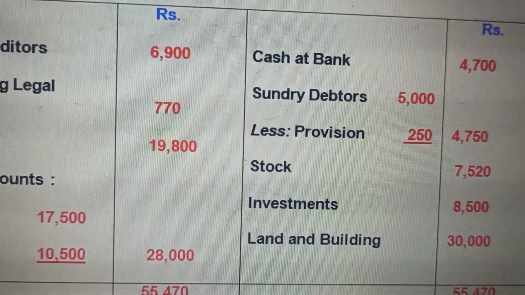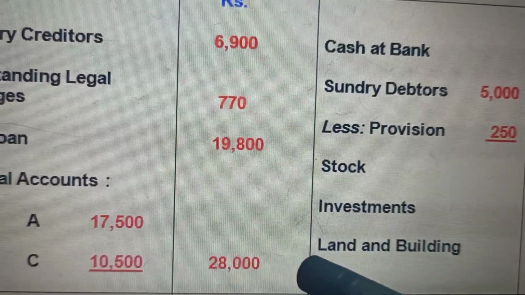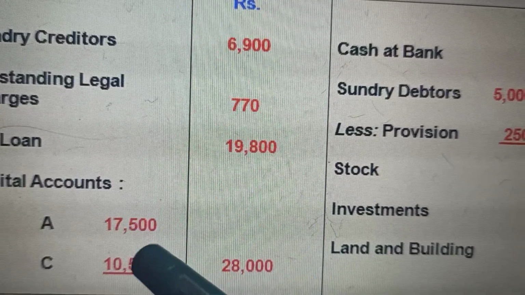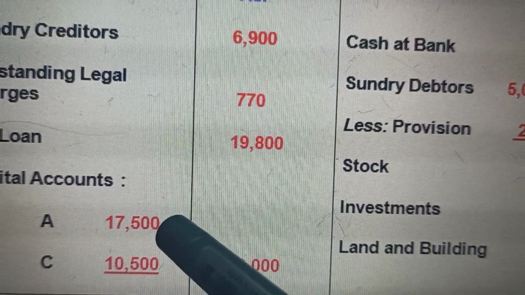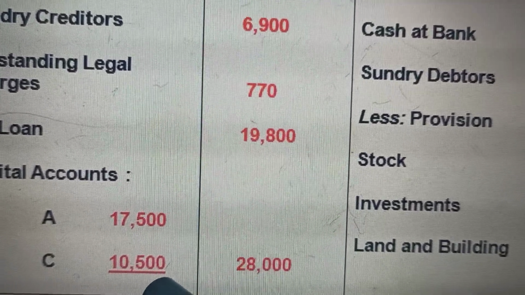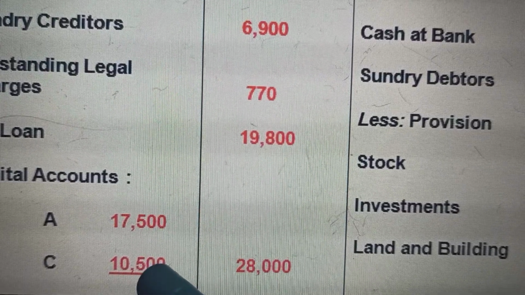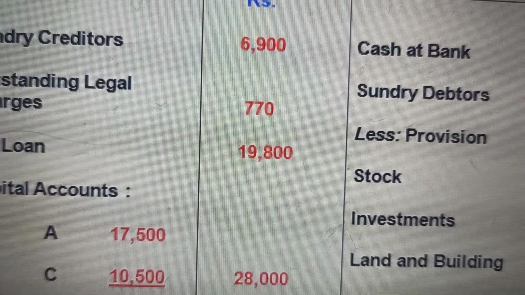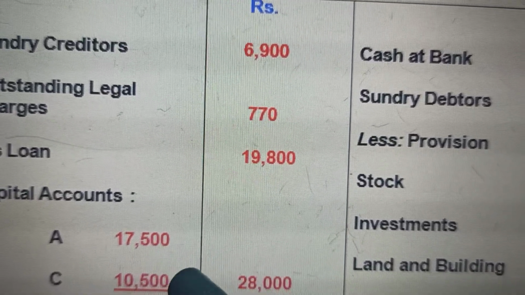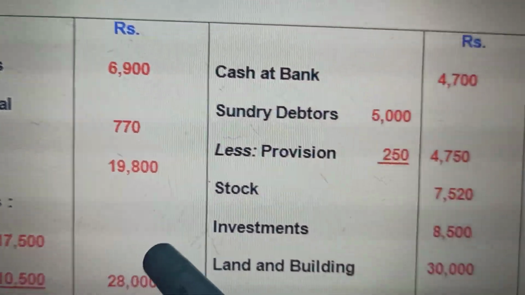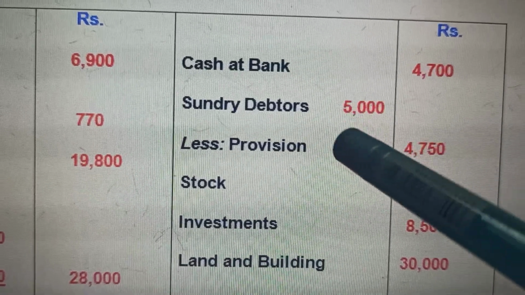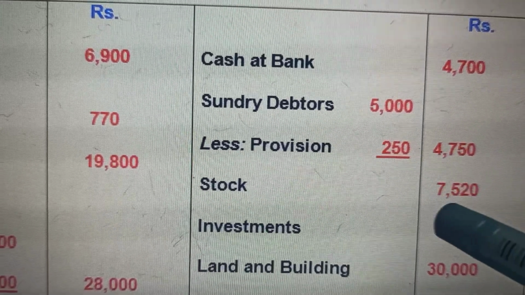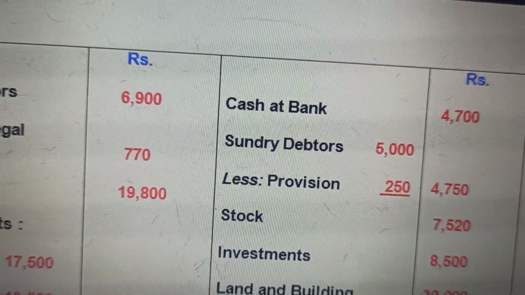So now when we make the opening balance sheet of the reconstituted firm, the capitals that will feature will be the capitals after adjustment. The 28,000 capital in the new ratio, 17,500 and 10,500 respectively. The surplus and the shortage have been fulfilled. The cash, the sundry debtors, provision, stock, investment, everything has been taken care of.